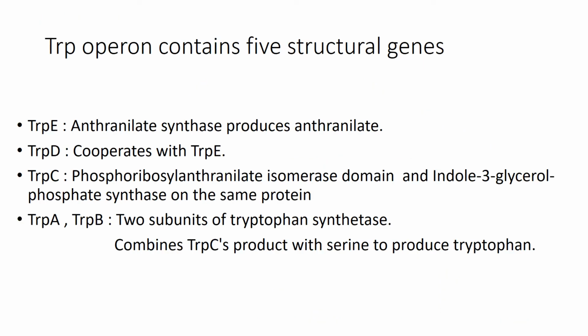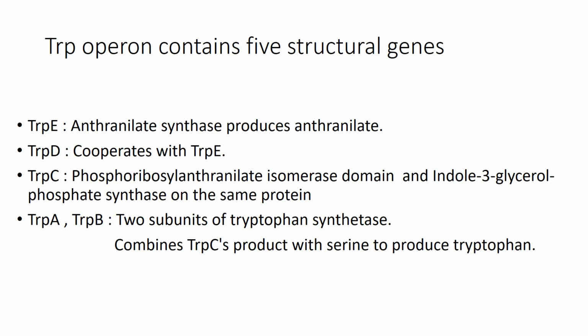Now let us look into the structural genes of tryptophan operon. It has got 5 genes and termed as trap E, trap D, trap C, trap B, and trap A in this sequence. Trap E is the first gene which gives rise to an enzyme called as anthranilate synthase. Trap D gives rise to an enzyme which cooperates with trap E.